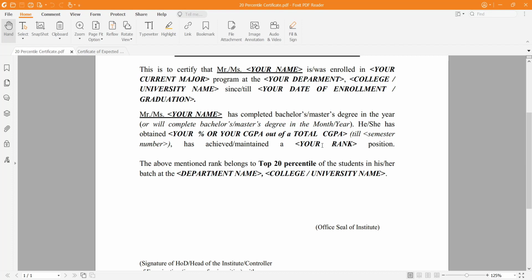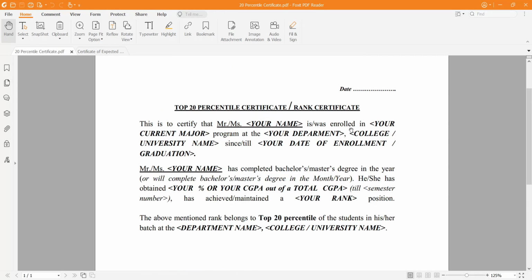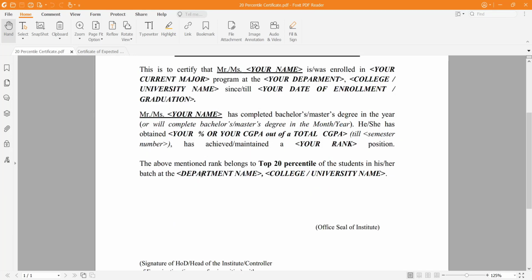So the above mentioned rank belongs to top 20 percentile of the students in her batch at the department college review. So this is a standard kind of format. You can edit it as per your requirement. But if these things are mentioned in your certificate, it makes it a complete certificate.